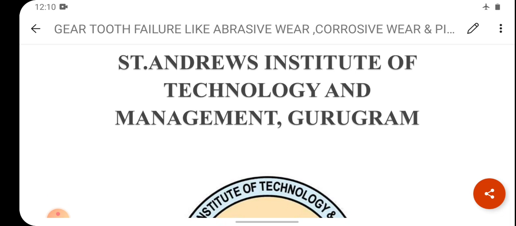So I am discussing failure of gear tooth, like abrasive wear, corrosive wear, pitting and scoring mechanism in detail. What type of failure will occur in the gear tooth or on the gear tooth, I'll explain here.